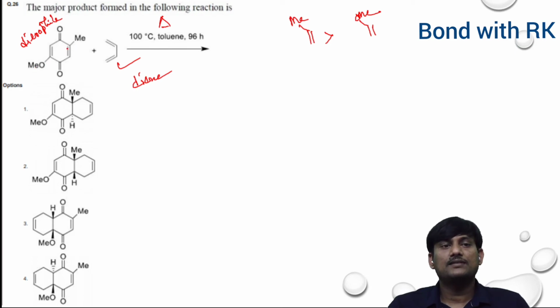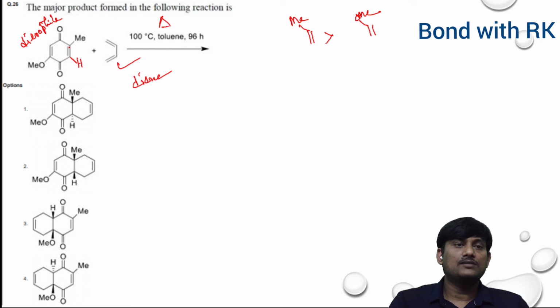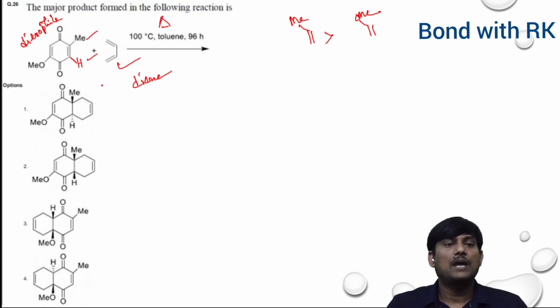Cycloaddition takes place at the methyl double bond, not at the methoxy one. It's also a stereospecific reaction, and both Me and H should be above the plane. So addition takes place at this double bond, and you will get Me and H both above the plane when the diene approaches from below the plane of the dienophile. So this is the correct option.